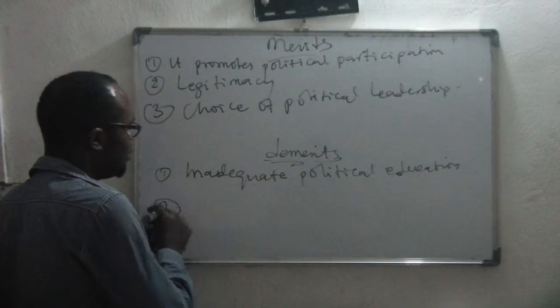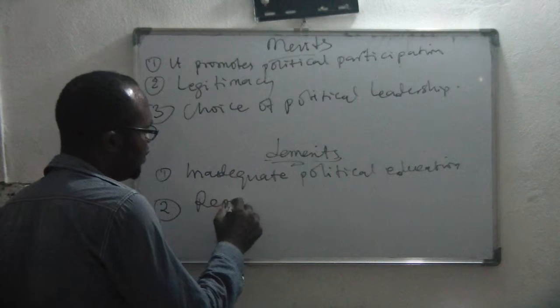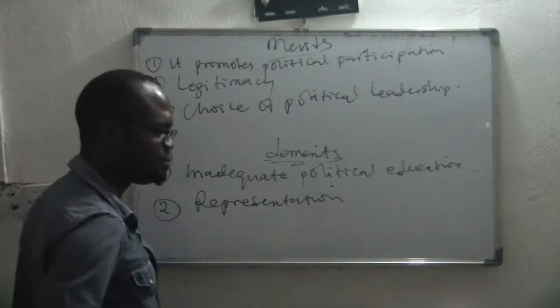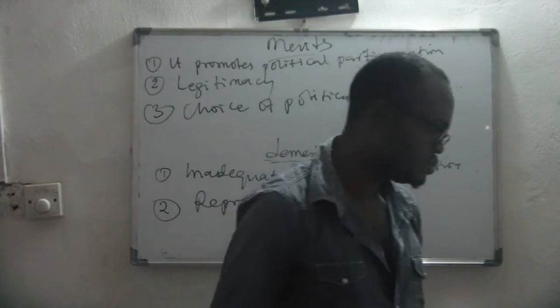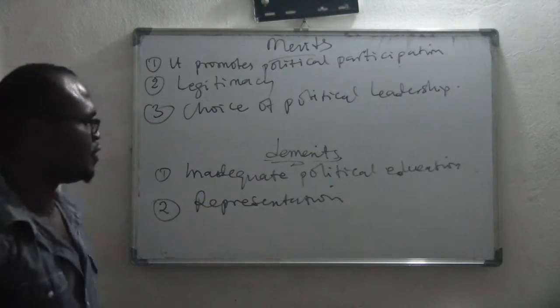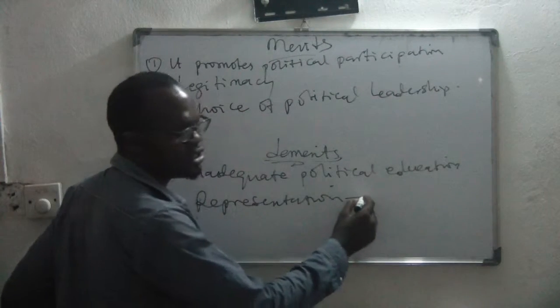Then number two, there could be a problem of representation. You understand? What do we mean by problem of representation?